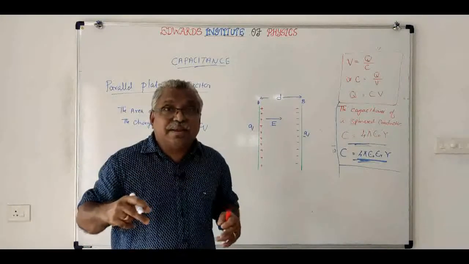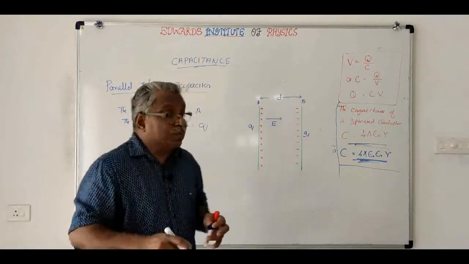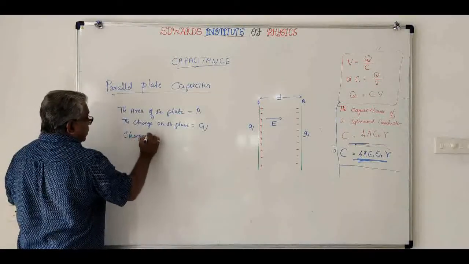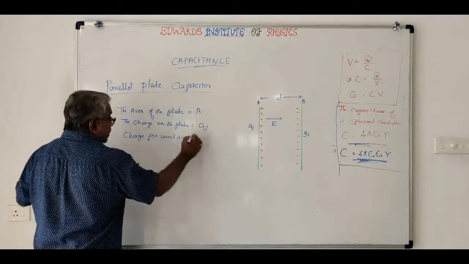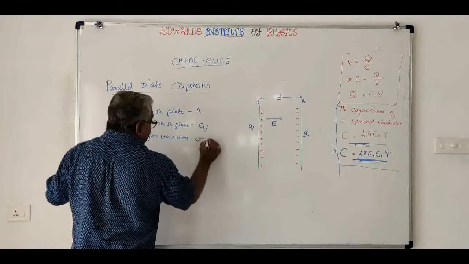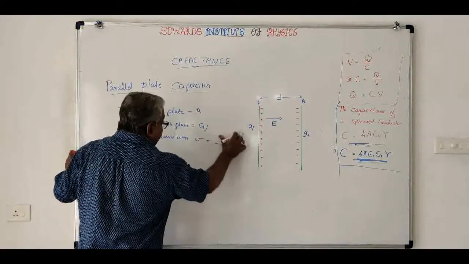The total area is A, and the total charge is Q. So the charge per unit area, sigma, will be equal to Q by A.